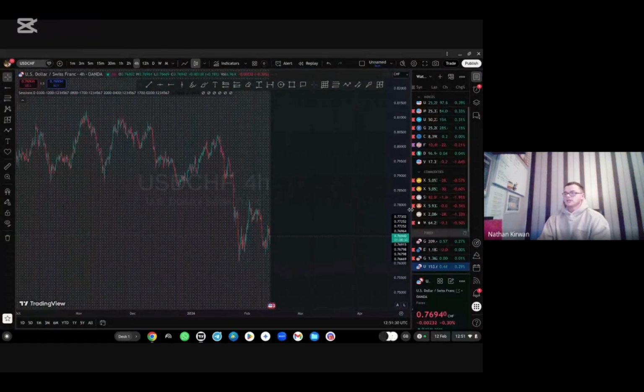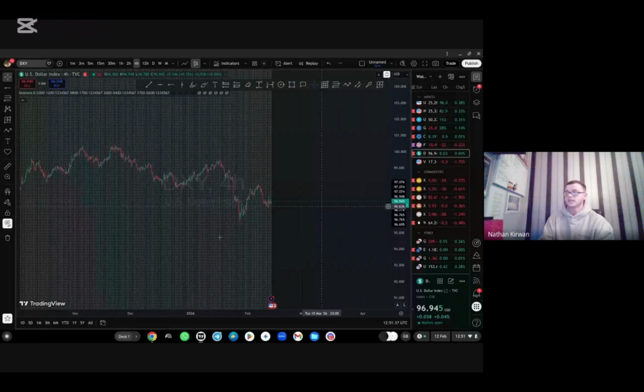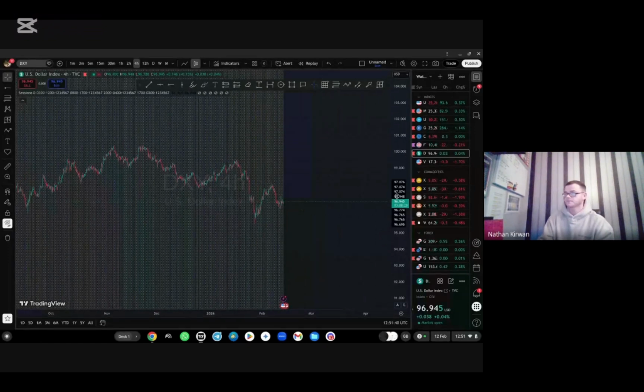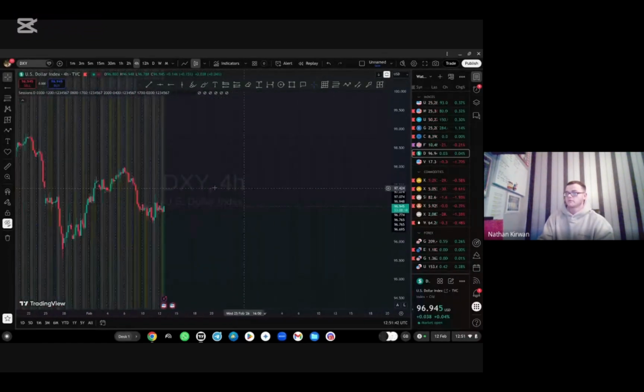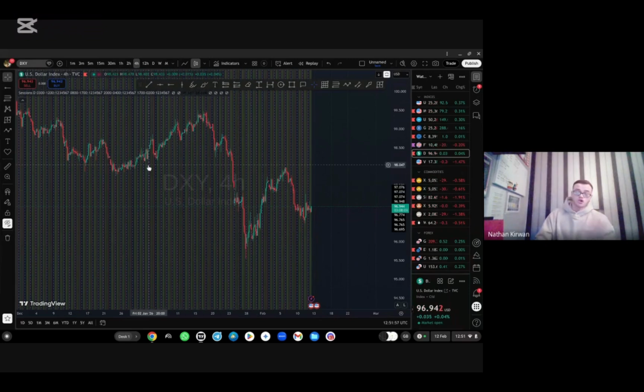Because if we see that the Dixie is losing strength here, right, well, if the Dixie is bearish here, then that means that anything with the dollar as their quote currency is going to be bullish. Why? Because if this is losing pressure, then anything that's Euro USD, if we know that the Dixie is going down, that means that the euro is getting stronger against the dollar, and the euro is going to drive the price up.